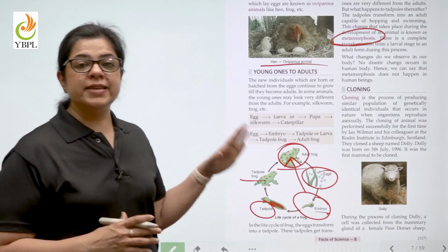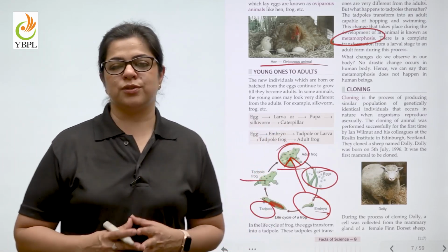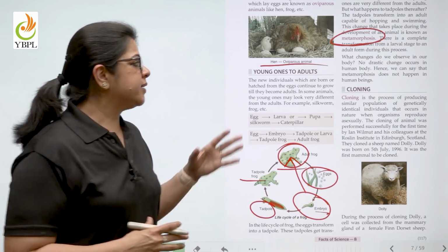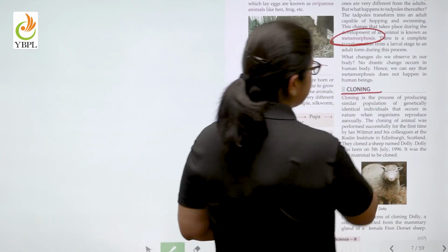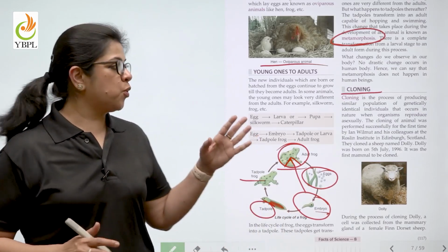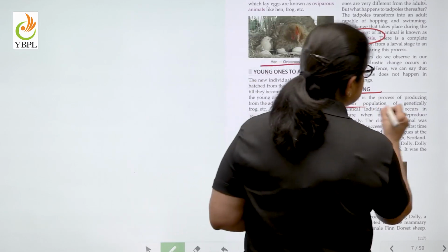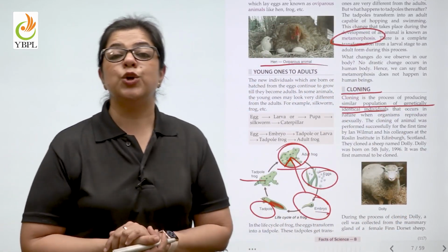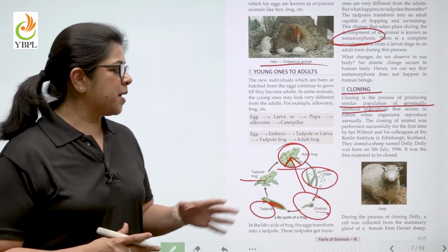So children, this was about reproduction. Now, having understood reproduction, let us understand how cloning can be done. So what is cloning? Cloning is basically the process of producing similar population of genetically identical twins. Now, how does this happen?